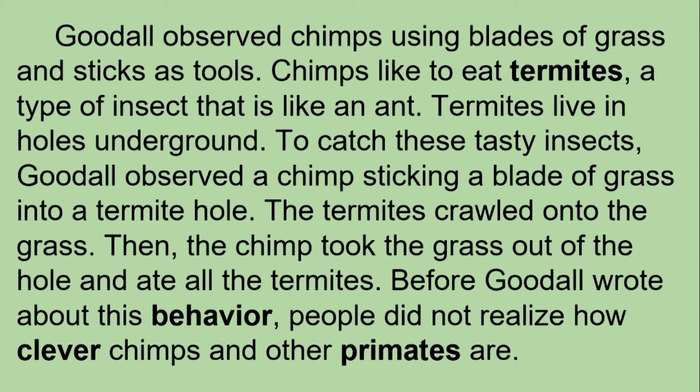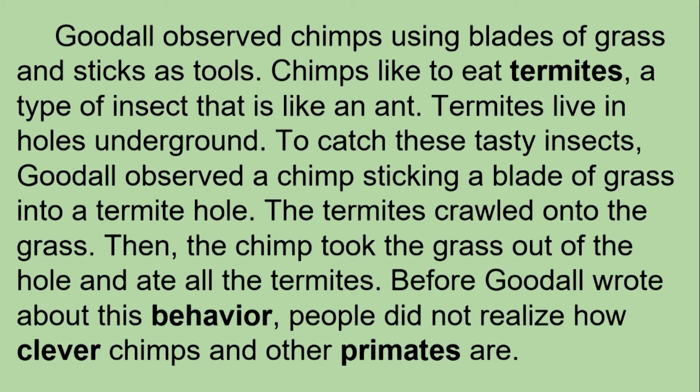Goodall observed chimps using blades of grass and sticks as tools. Chimps like to eat termites, a type of insect that is like an ant. Termites live in holes underground. To catch these tasty insects, Goodall observed a chimp sticking a blade of grass into the termite hole.